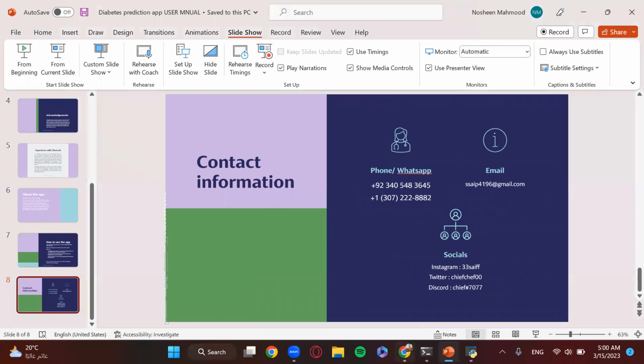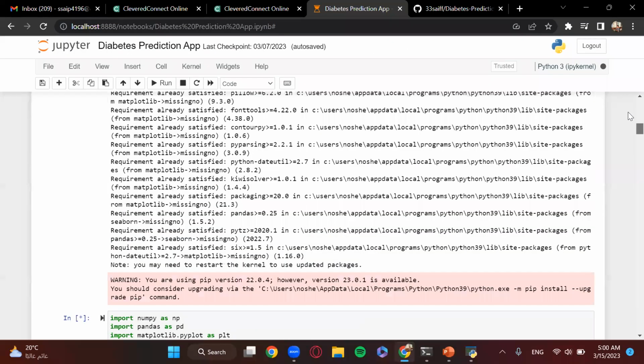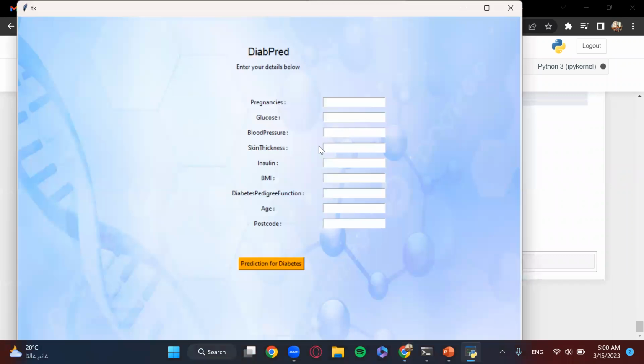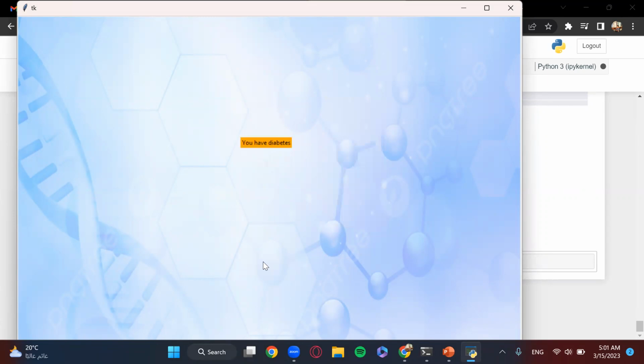Now, beginning with the code itself, I have merged the front end and back end already. And after running, this page is going to show up. So beginning with a random example, we're going to put in random values. Obviously, these values don't make sense, but it is just to give you an example. Once you have put your values in, you can click the orange button that says prediction for diabetes. And considering the abnormal numbers that I've put in, it's clear that I have diabetes.